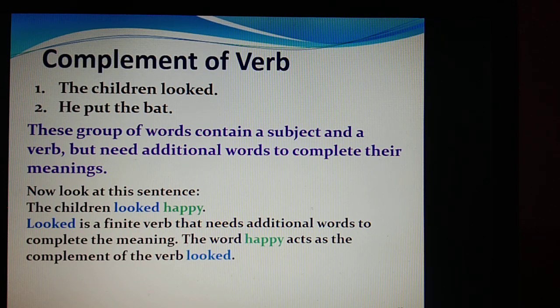The word happy acts as a complement of the verb looked. So we are adding more to looked to make it complete. Such words may be a complement of a verb, which may not be a noun or a pronoun.